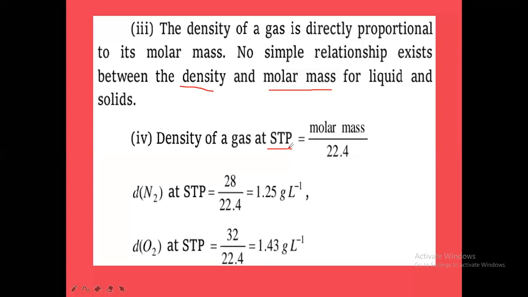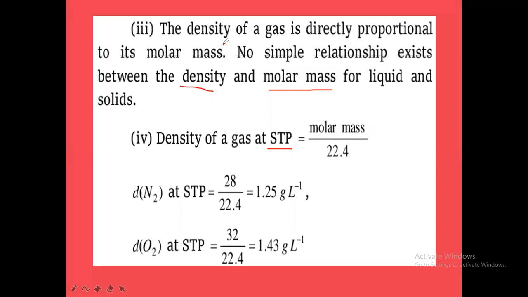For STP, what do we take? 1 bar. But remember that 1 bar is almost equal to 1 atm. If you take exactly 1 atm and 1 bar, which is slightly bigger? 1 atm is bigger than 1 bar, slightly. 1 atm is slightly greater than 1 bar.